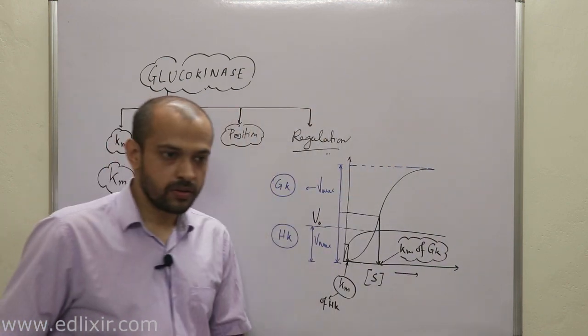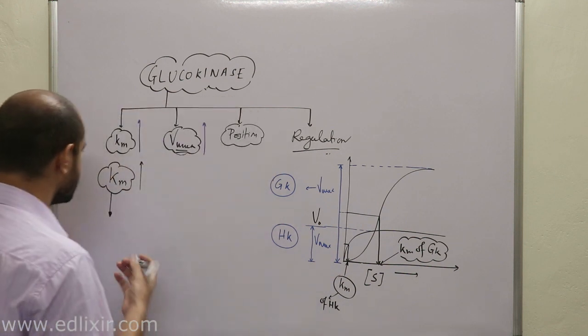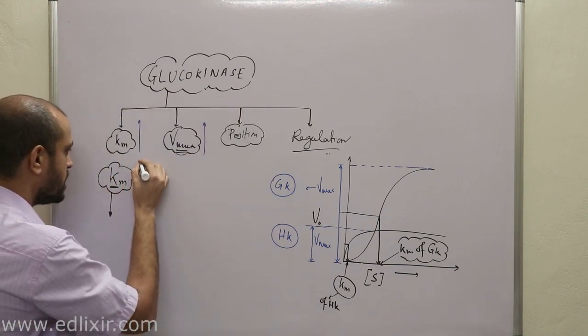Now listen. Now we will try to answer why the Km of glucokinase is really high.